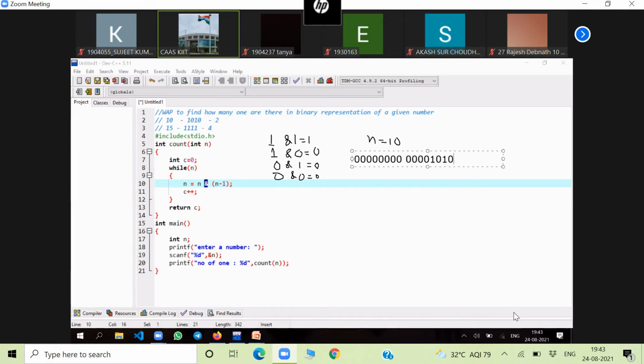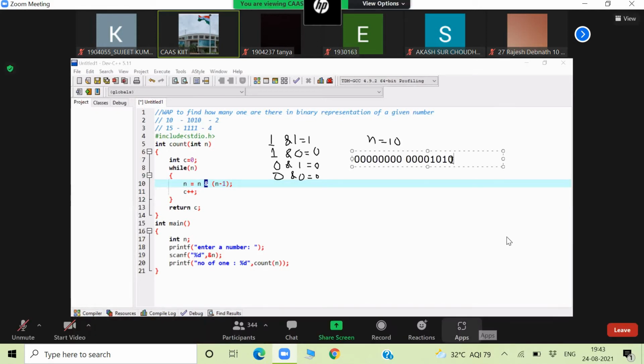Okay. Now this is your binary representation of 10, when another 16 0s are there. 10 means 8 plus 2. So 2 to the power 3 and 2 to the power 1. So here we have 1 and here we have 1. Okay. 2 to the power 3 and 2 to the power 1. So in place 1 and place 3 we have 1. Now how to find how many 1s are there in the binary representation of this number. Okay.